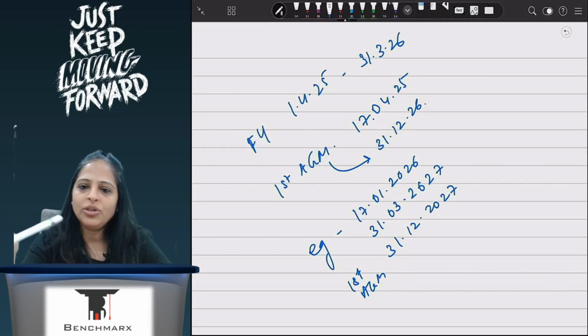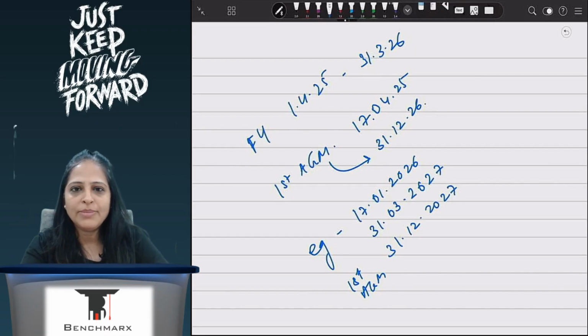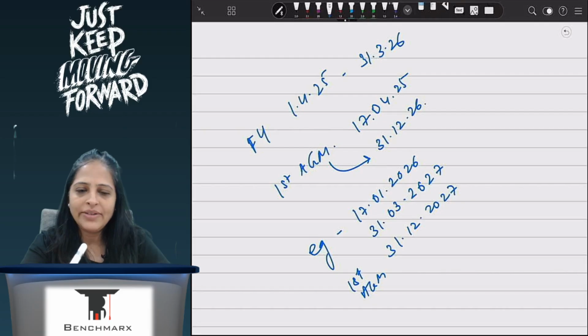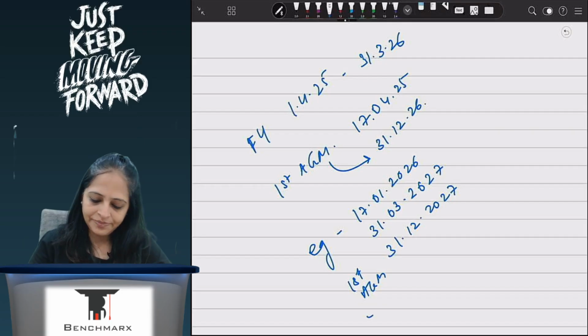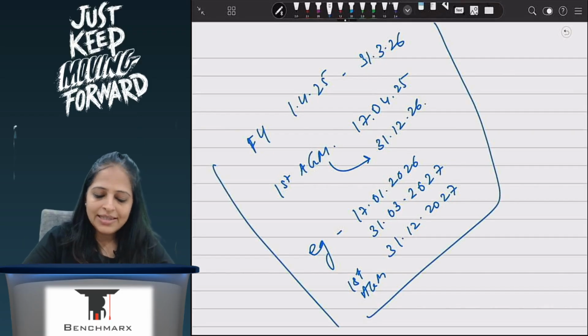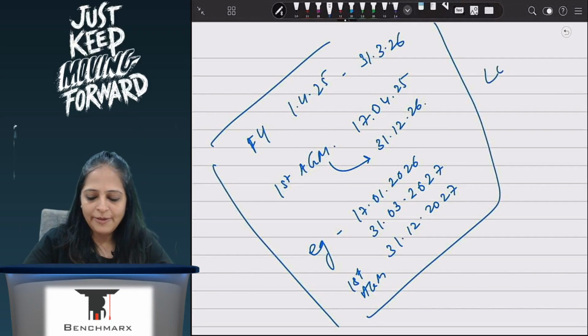For income tax, your year will always end on 31st March 2026, whether you are incorporated on 17th April or on 17th of Jan, doesn't matter for income tax. But for Companies Act, it will change. Are we understanding? Similar concept will also apply for LLP.